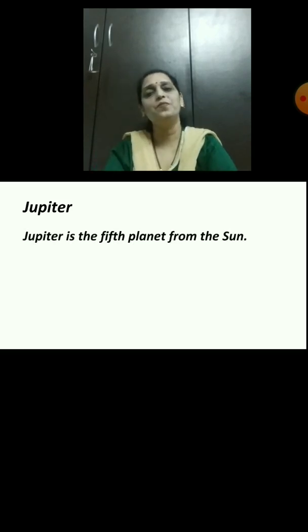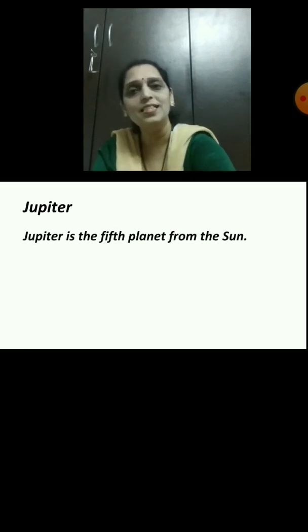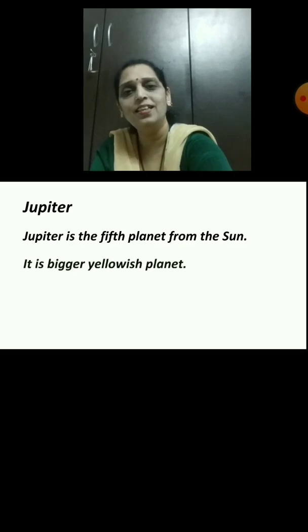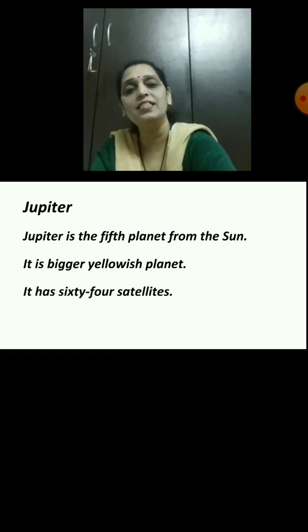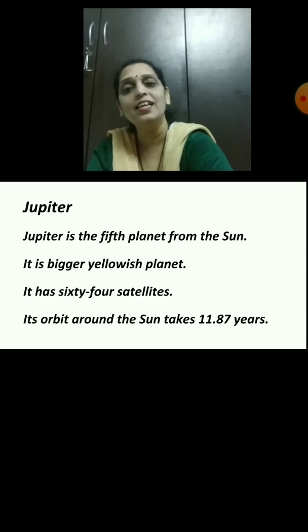Jupiter is the 5th planet from the Sun. It is a bigger, yellowish planet. It has 64 satellites. Its orbit around the Sun takes 11.87 years.